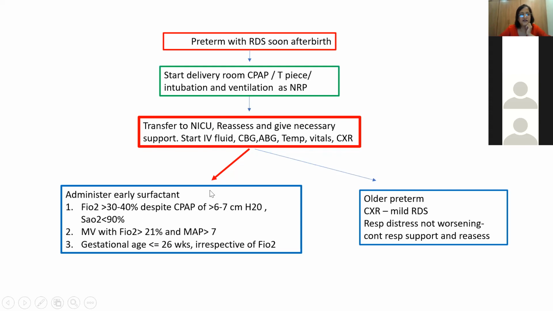So if the FiO2 requirement is more than 30 to 40% despite a CPAP of 6 to 7 centimeter of water, and if the saturation is less than 90%, you have to administer early surfactant. It is also given at gestational age less than or equal to 26 weeks, in some centers less than or equal to 28 weeks, irrespective of FiO2.